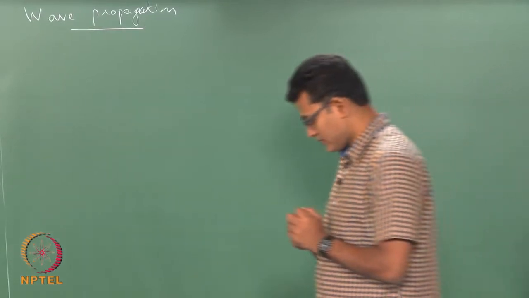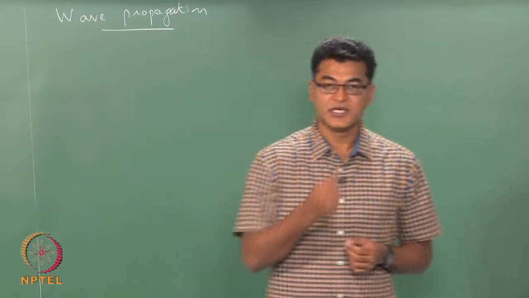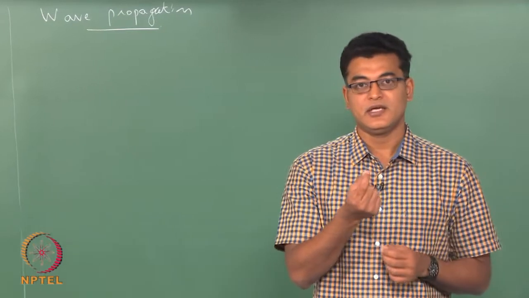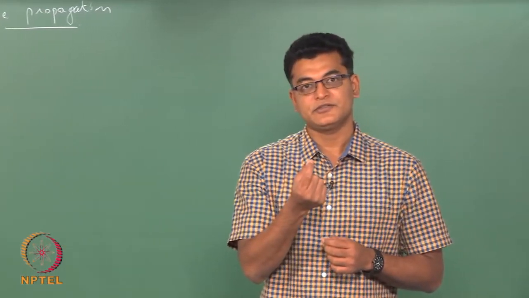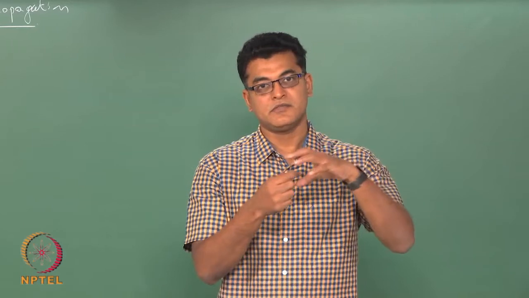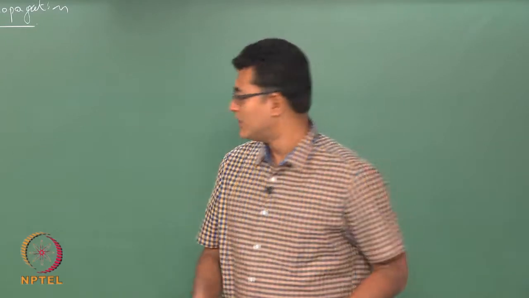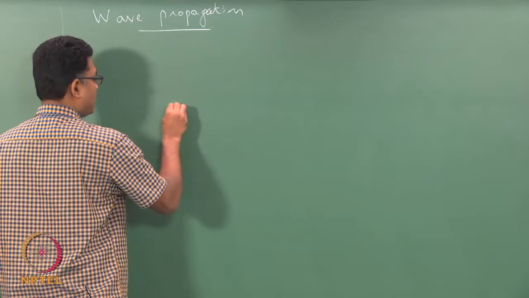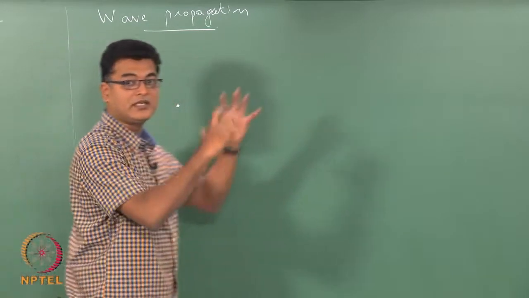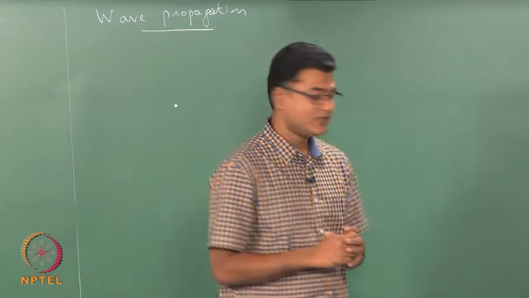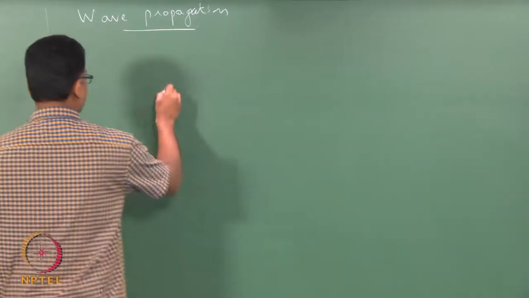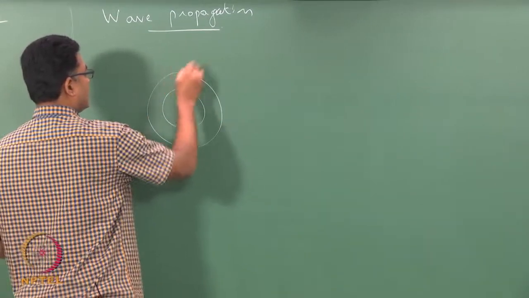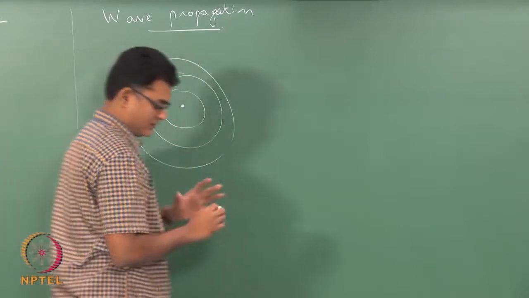So, what I will assume now is, I have a point source and this point source is going to generate some wave. This point source is going to generate sound waves, and these sound waves are going to be spherical in nature.